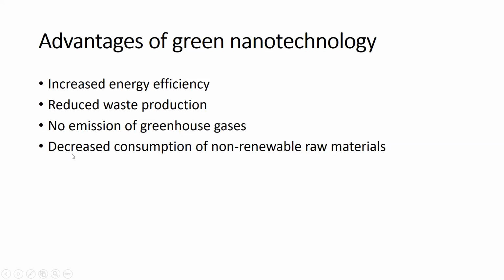Then number four, decreased consumption of non-renewable raw materials. So this is very important. In the case of conventional nanotechnology, most of the time we use non-renewable raw materials, right? Non-renewable raw materials like fossil fuels. So the cost of fossil fuels is also a disadvantage, and once they are used, they also emit greenhouse gases. This is also a problem.